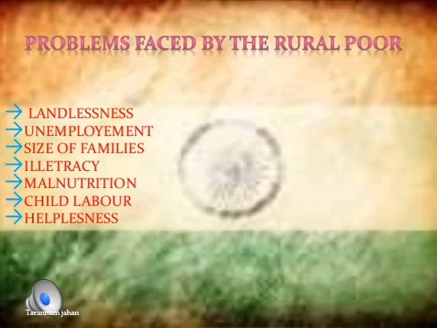Now let's see the problems faced by the rural poor. Why are these people leading a poor life? The first one is landlessness. If they had their own land, they must have worked on it and earned and fed their family. Now these people do not have land, so they have to work for a person who has a huge land, at low rates paid to them for the farm work. Whatever the person pays, they have to feed their family with that money itself.